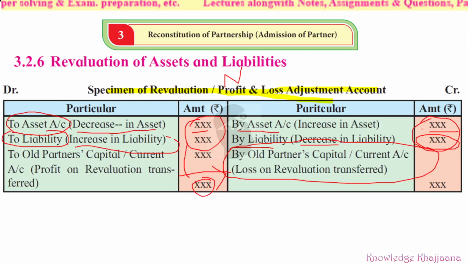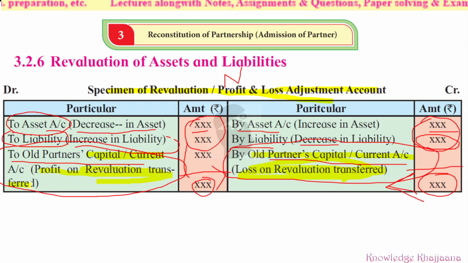So what is the transaction? Debit revaluation account, credit old partners' capital or current account, depending upon which method they are following, whether fixed capital method or fluctuating capital method. It would be distributed to the old partners. It is the profit on revaluation that is transferred in their old profit sharing ratio.